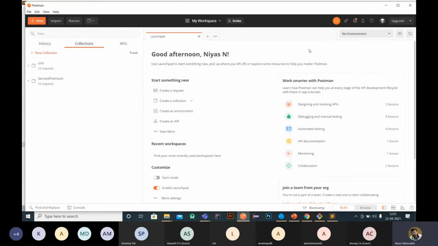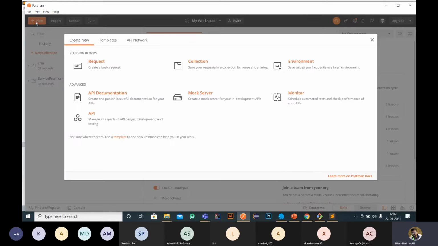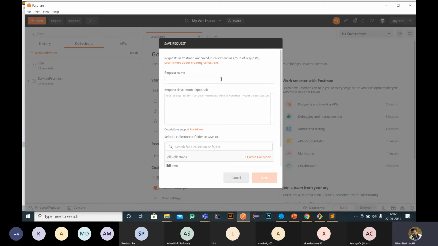So basically, the simple thing is that you have to test the API with the help of Postman. There are a lot of advantages to using Postman, but I'm not going into those advantages. I'm just showing how to test an API using Postman. Okay. So once the API is created, from the launchpad you can see create a new request, or you can see New here. Click New, then we are using a get request, right? So click this one. We can add the request name, anything you like. Okay, so the request name is test API. We can add it as getting employees.